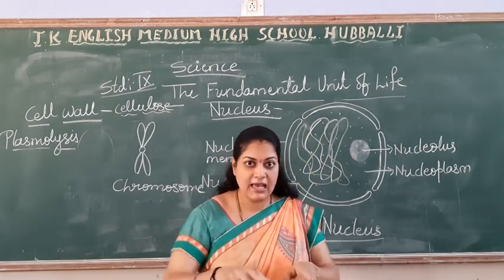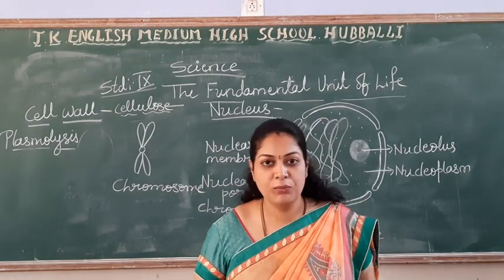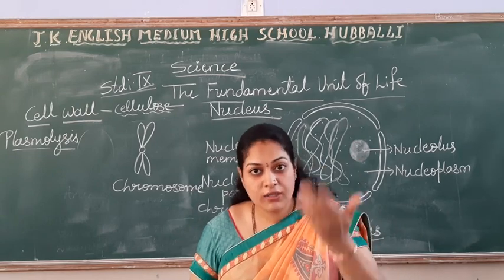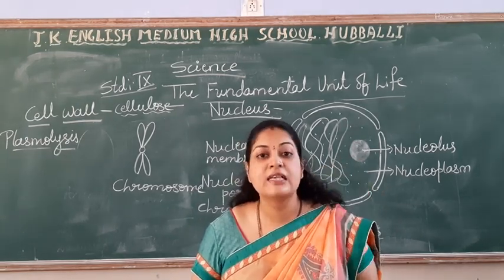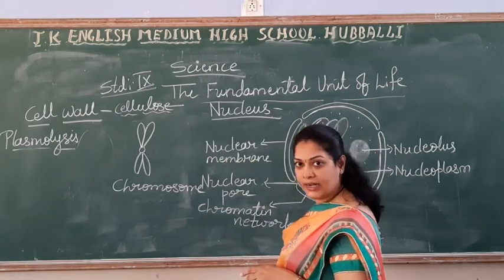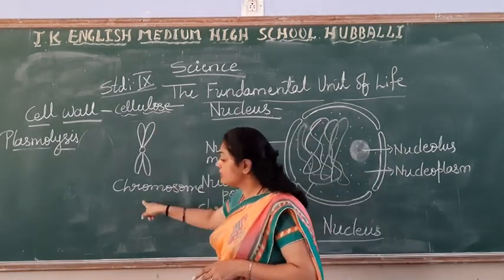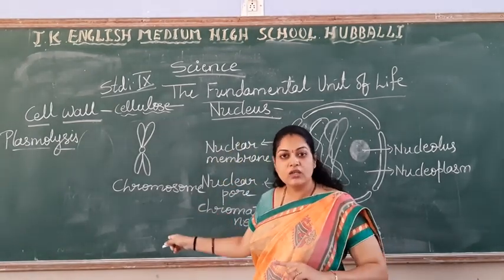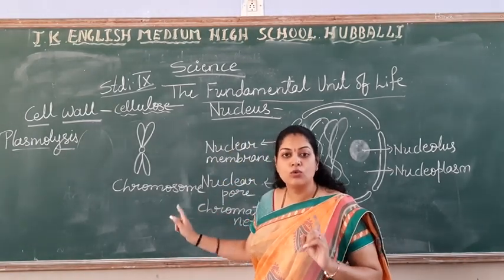But when the cell, be it a plant cell or an animal cell, undergoes cell division, the chromatin network will take a particular structure, and this structure is called the chromosome.